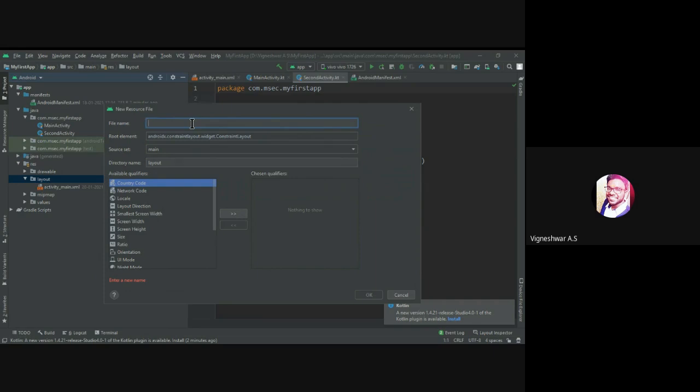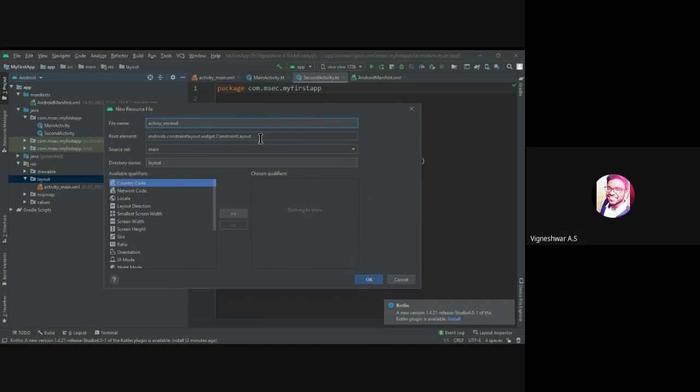Say for example, if I type a capital letter here, you can see it reports that A is not a valid file-based resource name character. So we should always name the XML file in small letters. It's a culture to follow. We'll be naming a particular layout as activity main, activity second, activity sign in page, activity registration page, like that. You can name it on your own.